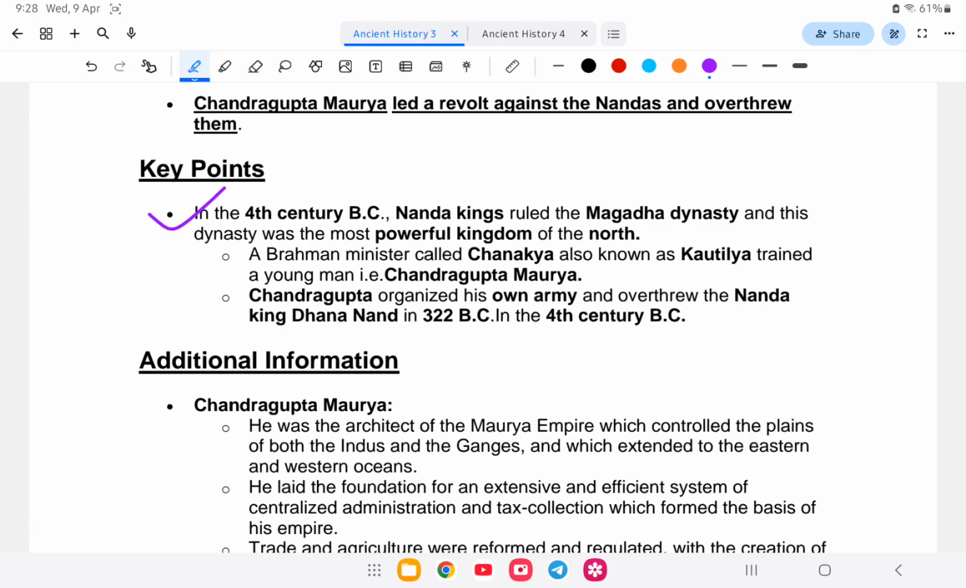In the 4th century BC, Nanda kings ruled the Magadha dynasty, and this dynasty was the most powerful kingdom of the north. A Brahmin minister called Chanakya, also known as Kautilya, trained a young man, that is Chandragupta Maurya. Chandragupta Maurya organized his own army and overthrew the Nandas, King Dhanananda, in 322 BC. So this is the answer.